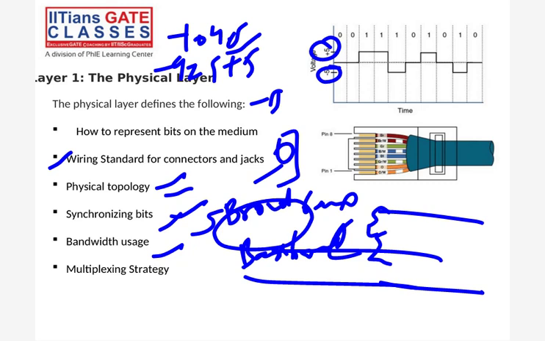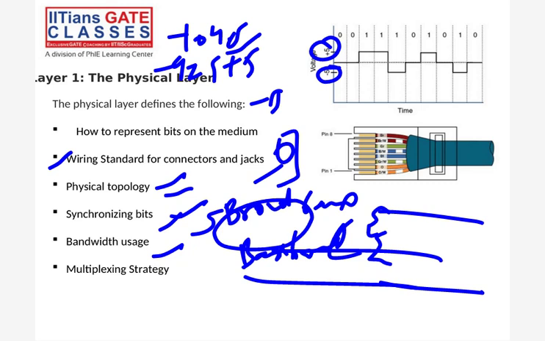But in the baseband signal, there is no such type of frequency. Whatever the bandwidth of the medium, we use everything. If I want to send the data, I can use the complete medium. There is no frequency; we are not dividing into frequencies. The complete medium I can use in the baseband. You know this thing, right?